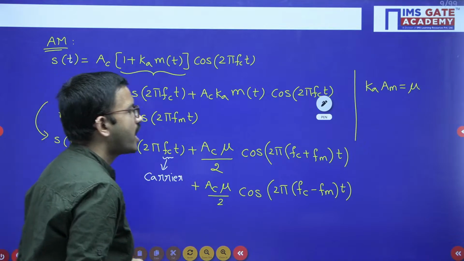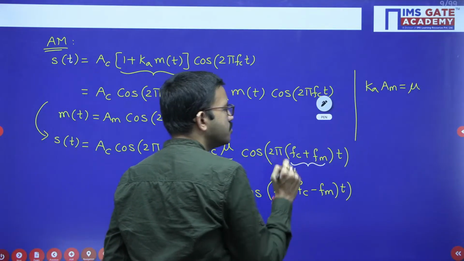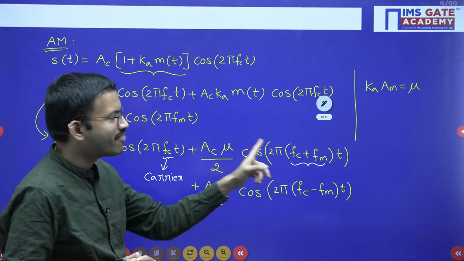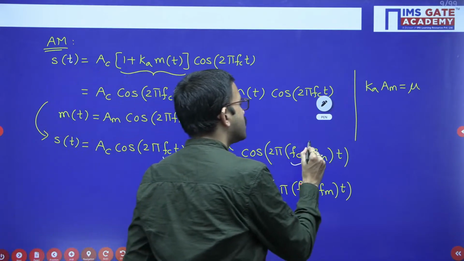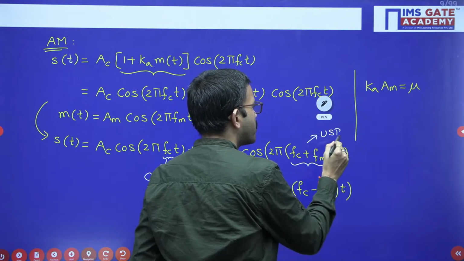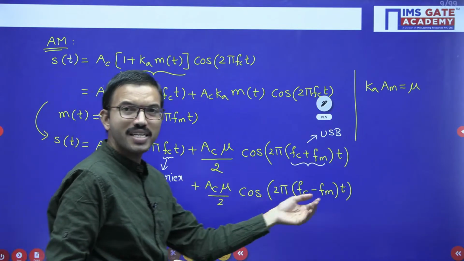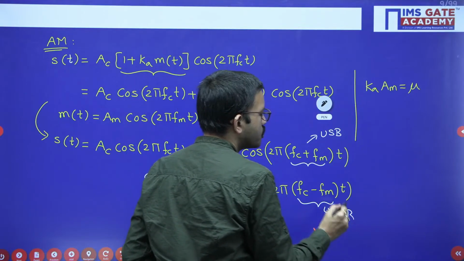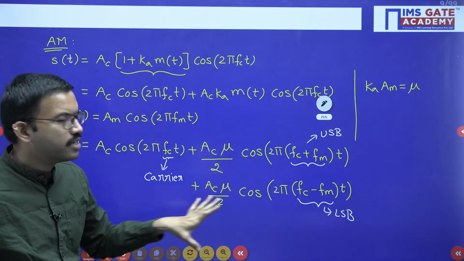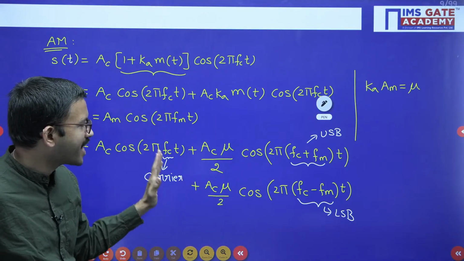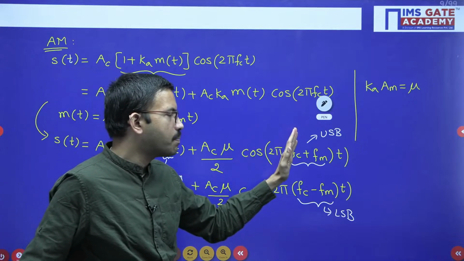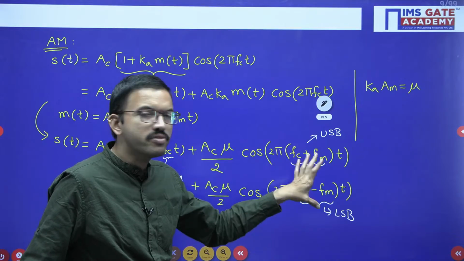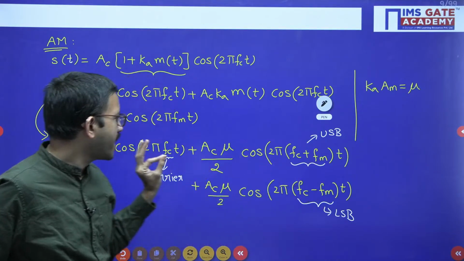Of the other two, one term has fc plus fm, that means upper sideband, since this value is greater compared to fc. Similarly fc minus fm is the lower side, so you are getting the lower sideband. So in this equation you have the carrier frequency component, the upper sideband component, and the lower sideband component. That means two sidebands are there, along with the carrier also present.